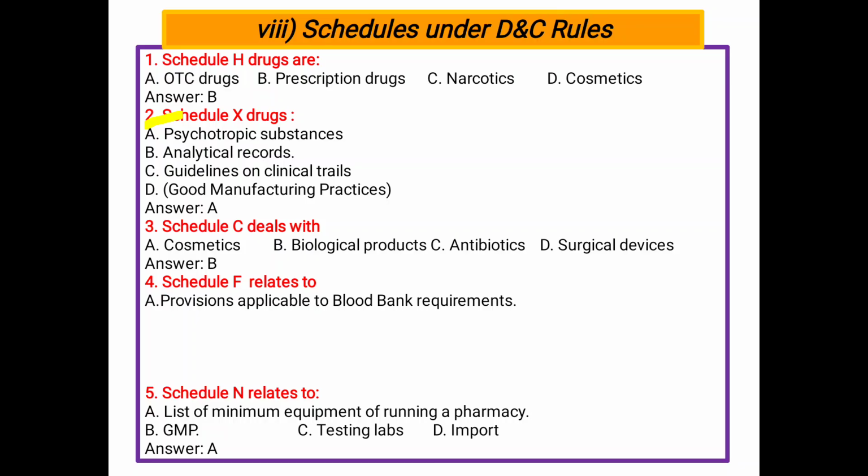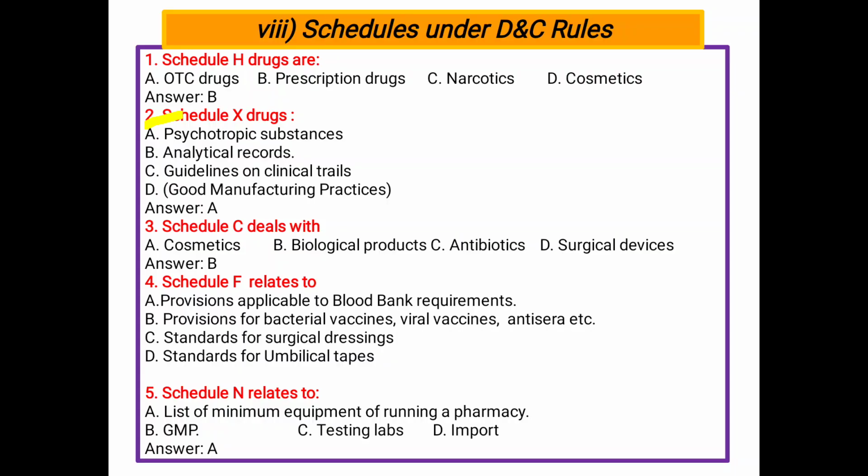Schedule F, related to: A, provision applicable to blood bank requirement, B, provision for bacterial vaccines and viral vaccines, antisera, C, standard for surgical dressing, and D, standard for umbilical tapes. So provision applicable to blood bank is F. Provision for bacterial vaccines is F1. Then surgical dressing is F2, and umbilical tapes is F3. Have to remember.